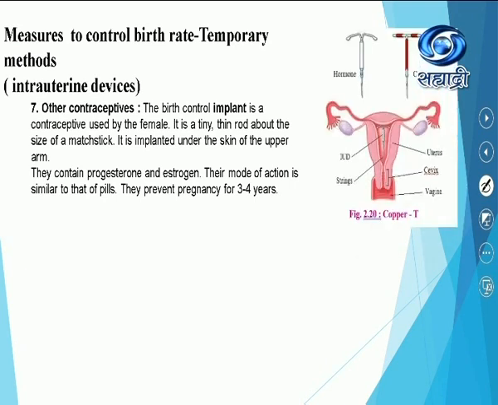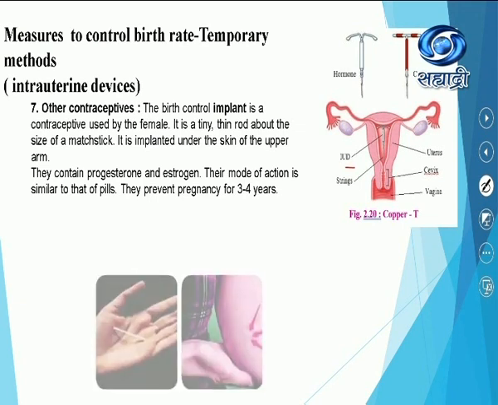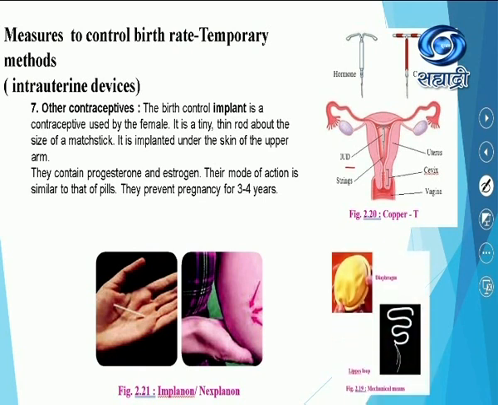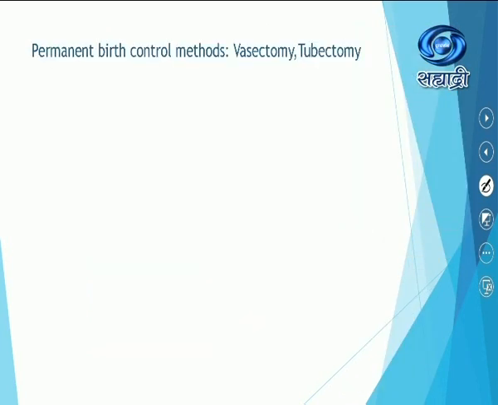See now which are the various, this is copper T, how exactly it can be fixed. Here you can see IUD, intrauterine device, right? Then next to that, see here, these are Implanon or Nexplanon. This is diaphragm, then loops. So these are the various different types of the contraceptives which can be utilized by females, or some of them can be utilized by males.